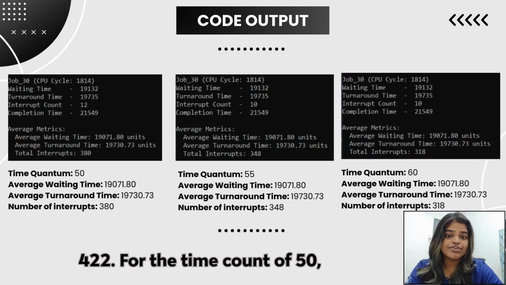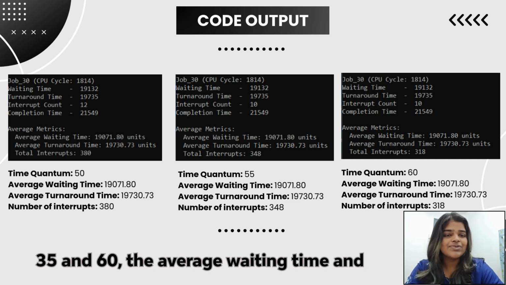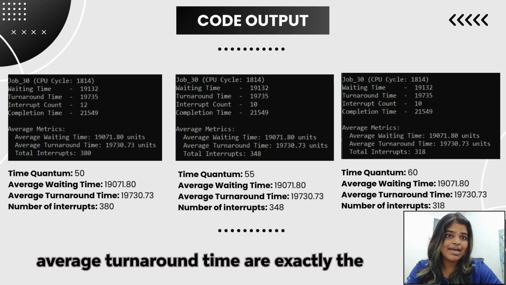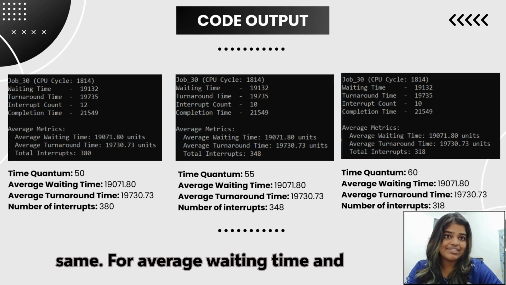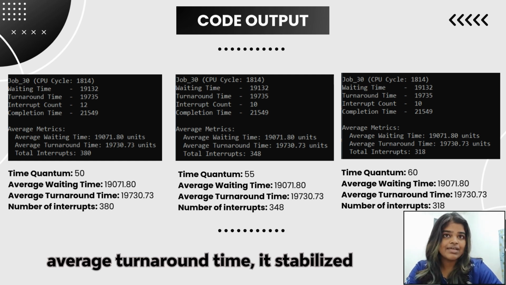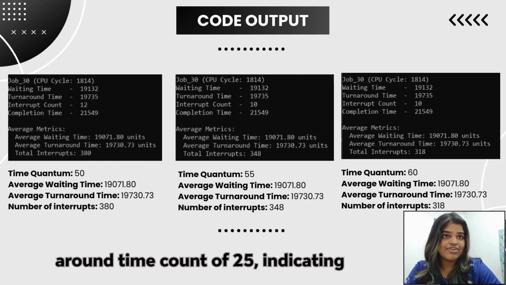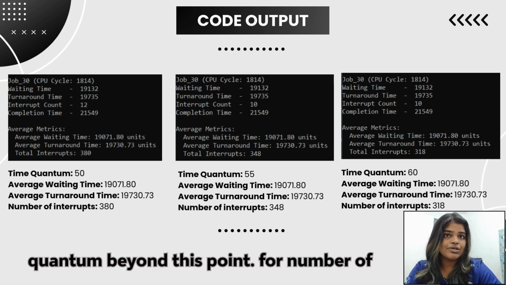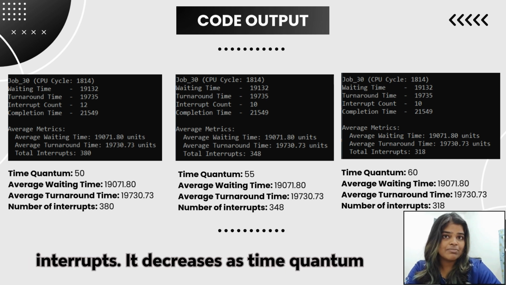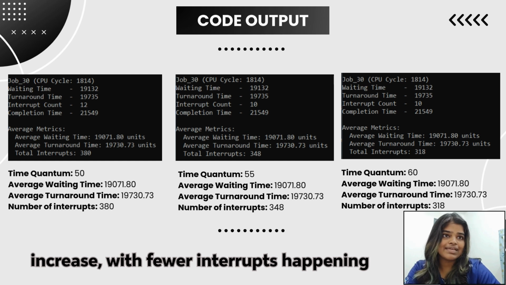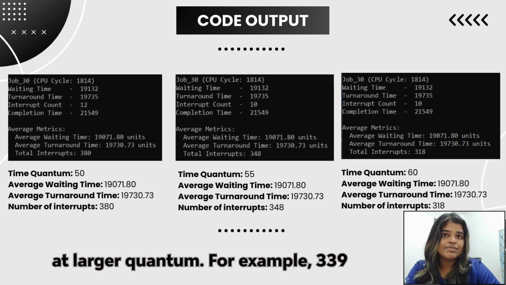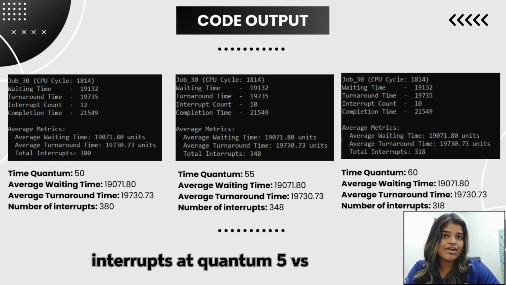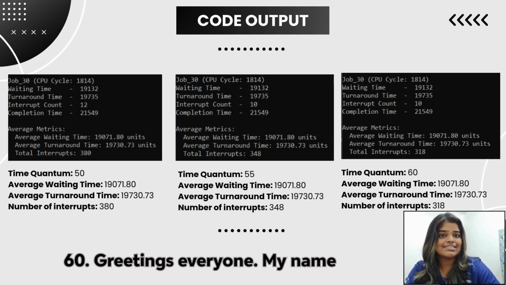For the time quantums of 50, 55, and 60, the average waiting time and average turnaround time are exactly the same. For average waiting time and average turnaround time, it stabilizes around time quantum of 25, indicating diminishing returns from increasing the quantum beyond this point. For number of interrupts, it decreases as time quantum increases, with fewer interrupts happening at larger quantum. For example, 339 interrupts at quantum 5 versus 318 interrupts at quantum 60.